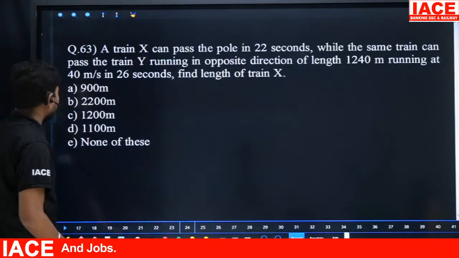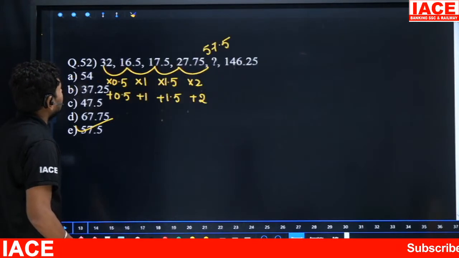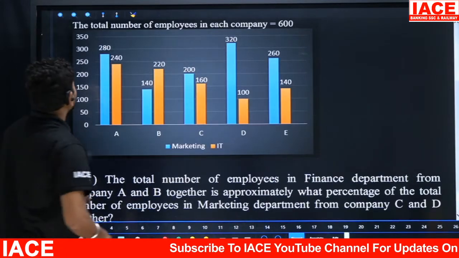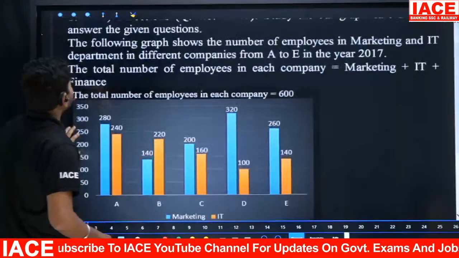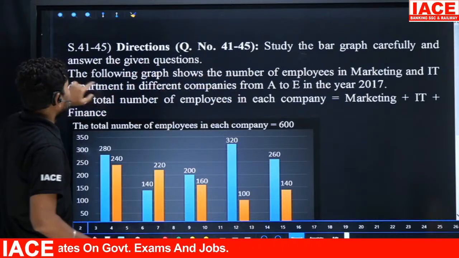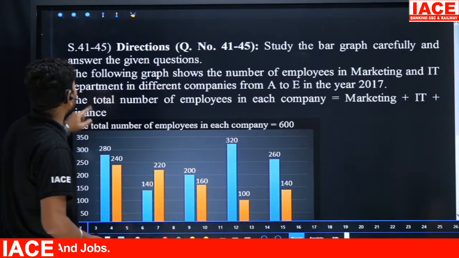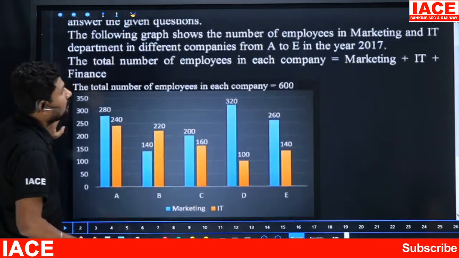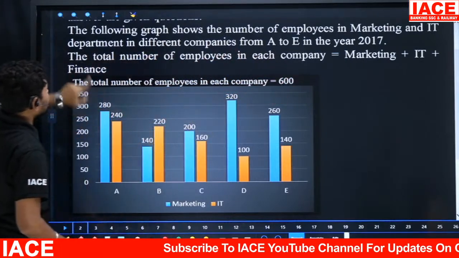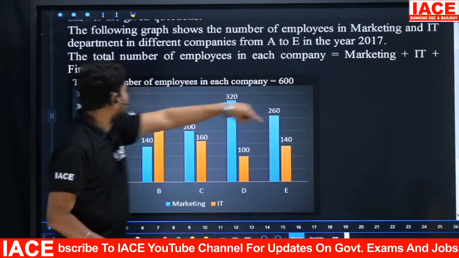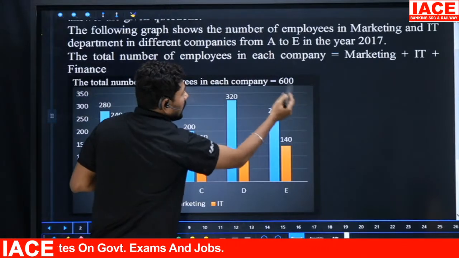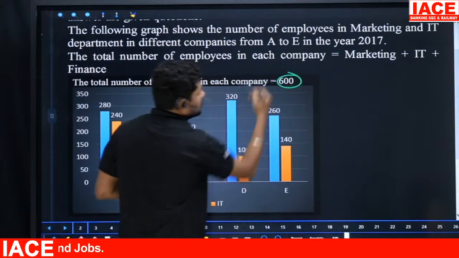It requires a lot of simplification, and we are coming to the first DI set. What does the DI question say? Questions 41 to 45: study the bar graph carefully and answer the given options. The following graph shows the number of employees in marketing and IT departments of different companies from A to E in the year 2017. The total number of employees in each company is marketing, IT and finance, and every company's total is 600.